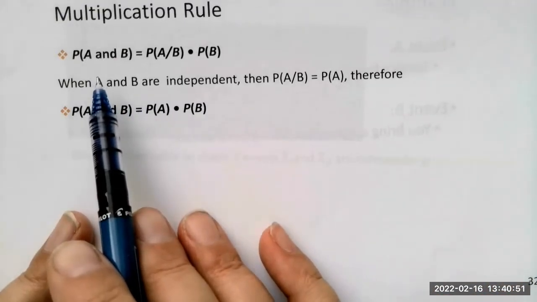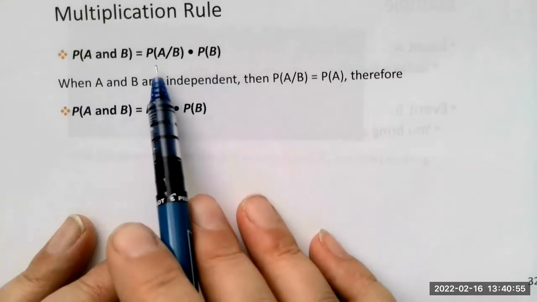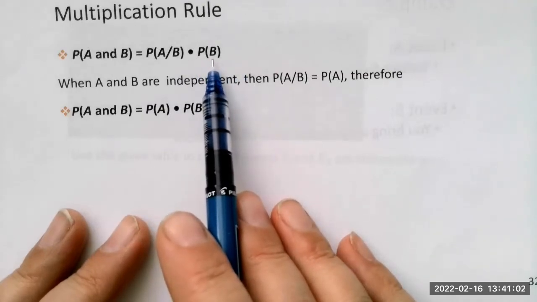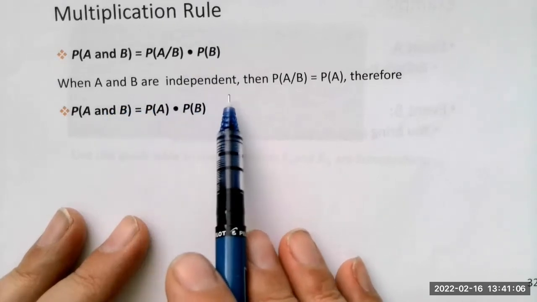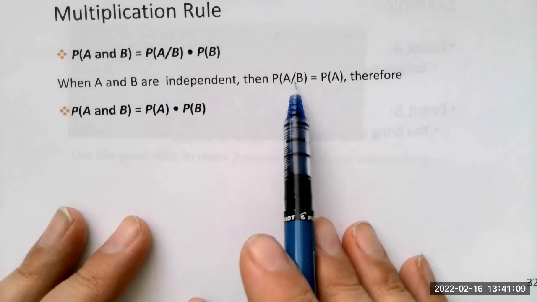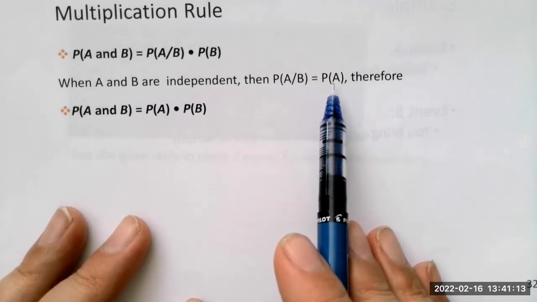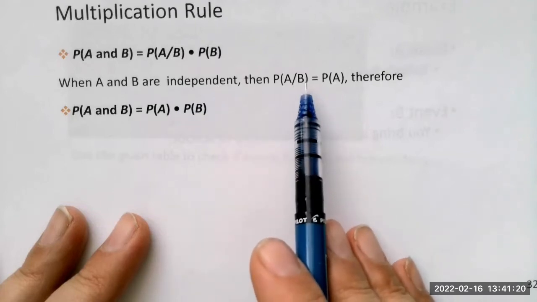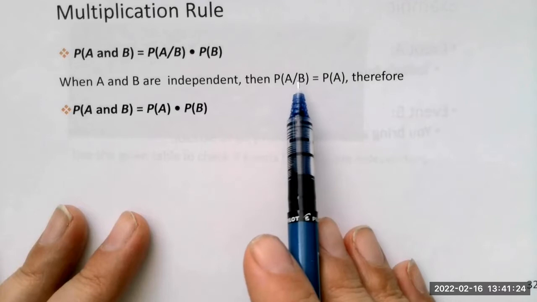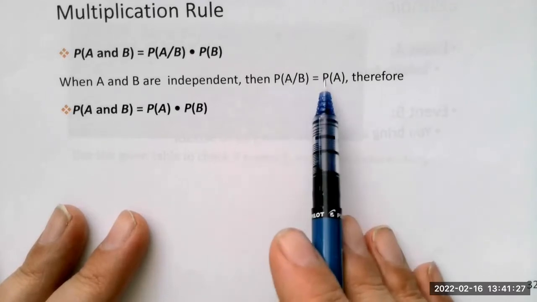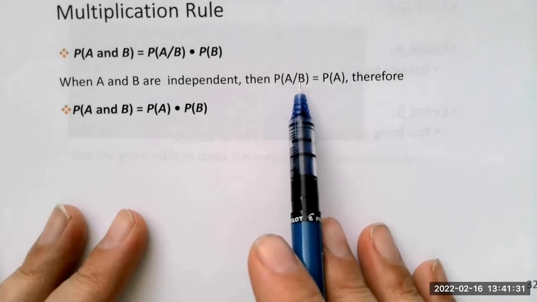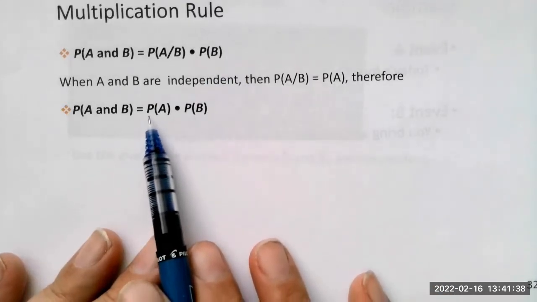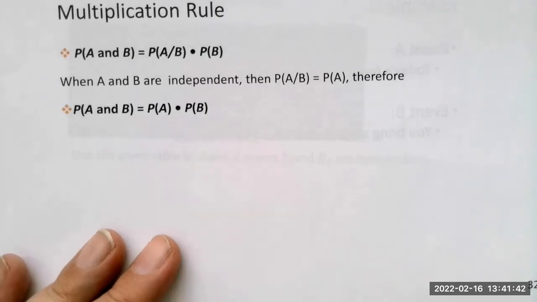The multiplication rule says that the probability of A and B equals the probability of A given B multiplied by the probability of B. Now, when events A and B are independent, then the probability of A given B is just going to equal the probability of A. Remember, the fact that event B happened does not change the probability of event A. So your multiplication rule simplifies into the probability of A times the probability of B.